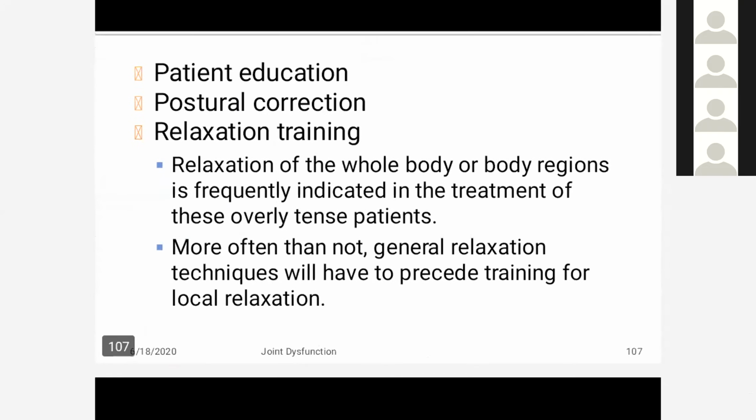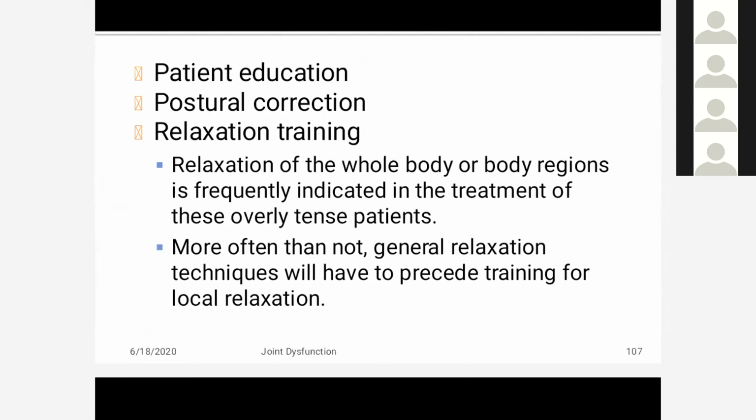The next one is the patient's education. Educate the patient about any habits such as clenching the teeth, putting a hand under the chin, pencil chewing, or nail biting. These increase the stresses on the joints, so you have to tell the patient to stop these activities.